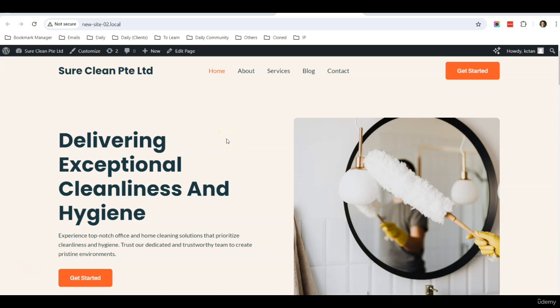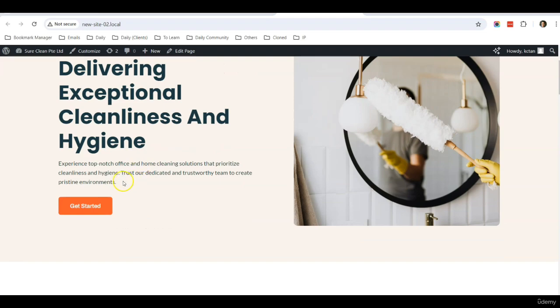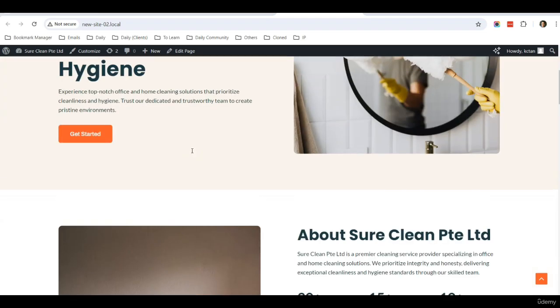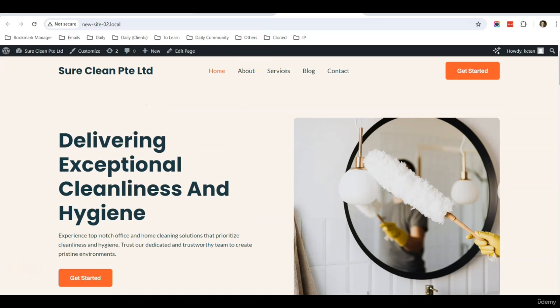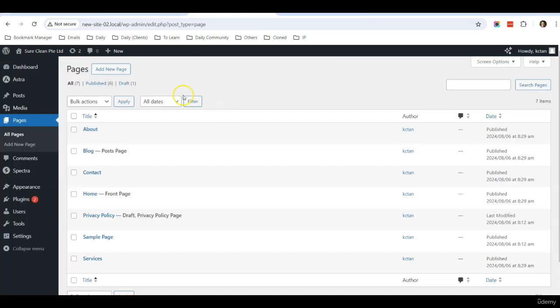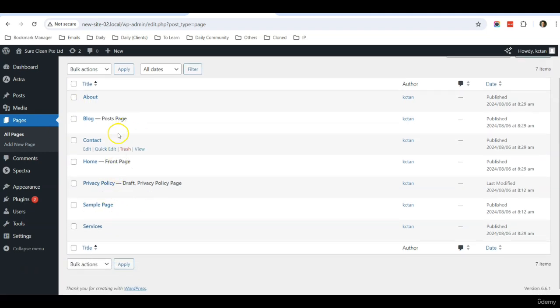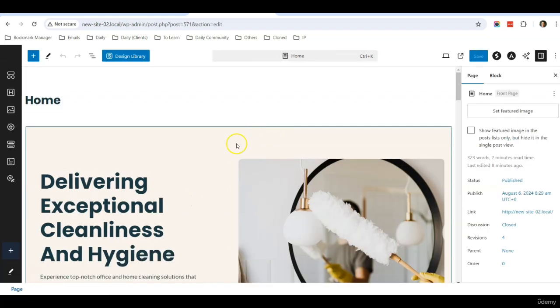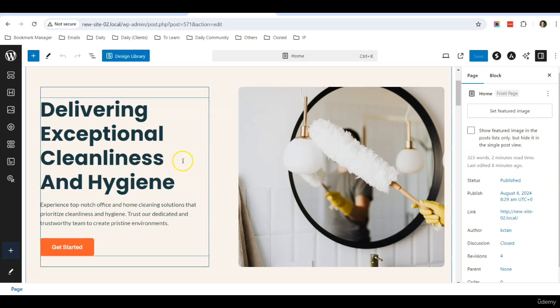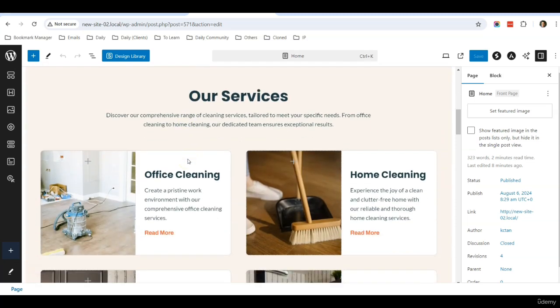Okay, welcome back to the course. So now in this lesson, I want to share with you how you can edit some of the text in your web page and also replace the image if you want to. Okay, so let's go back to the dashboard and go to pages, and you can see all the pages being listed here. So assuming that I want to change the home page, I just click edit to edit the home page and it will load up using the default Gutenberg editor.